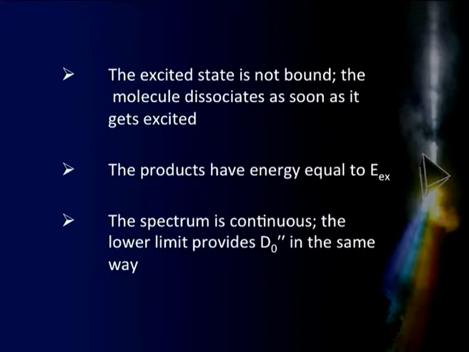So, from the lower limit of that I can find out D naught double prime as we did in the previous case there. Now, let us take up the third case here, that is when there is no continuum limit. So, in this case how do we find out the value of dissociation energy there?